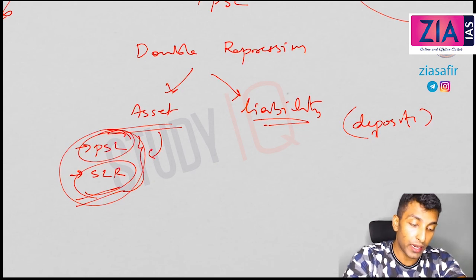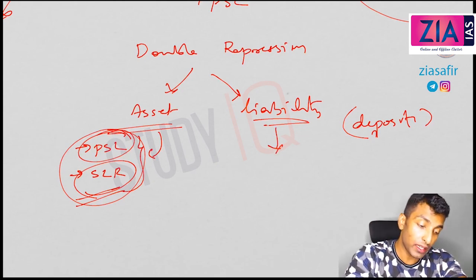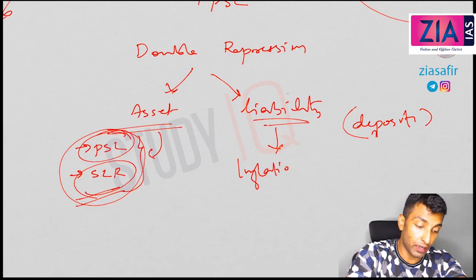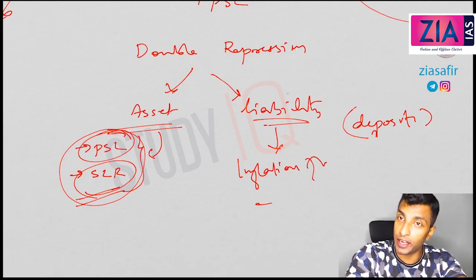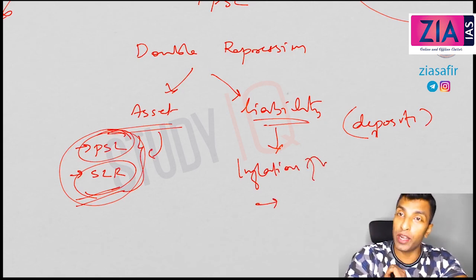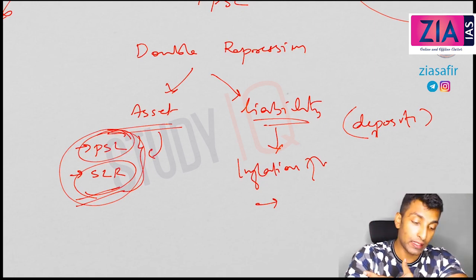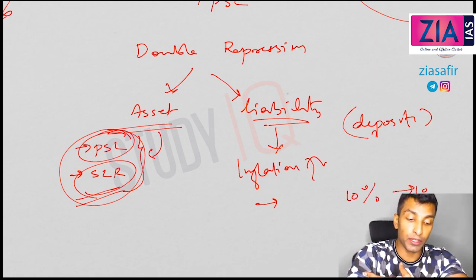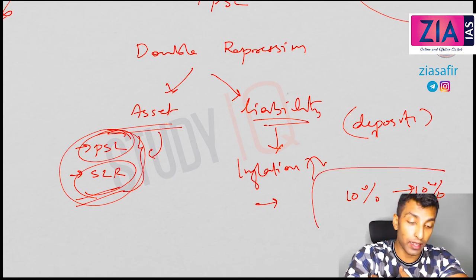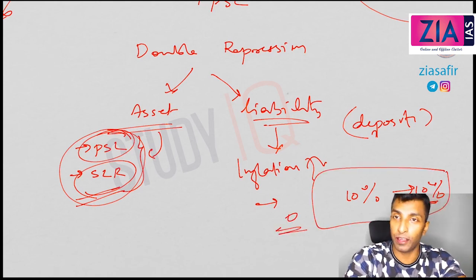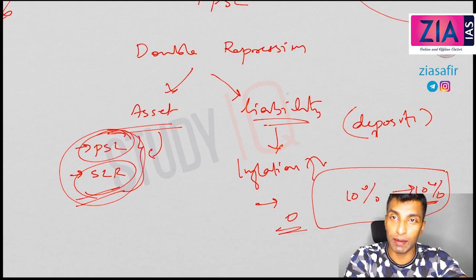So when it comes to liability, it is the deposit. How is it affected? It is because of inflation. When inflation is high, the real rate of interest is low, so people won't deposit in the banks. If, let's say, 10% inflation and 10% interest rate given by the bank, the net interest is actually zero, right? I've explained this concept before in the chapter on inflation.